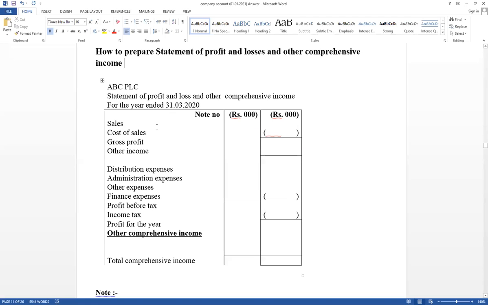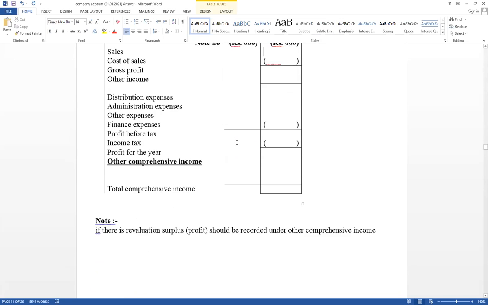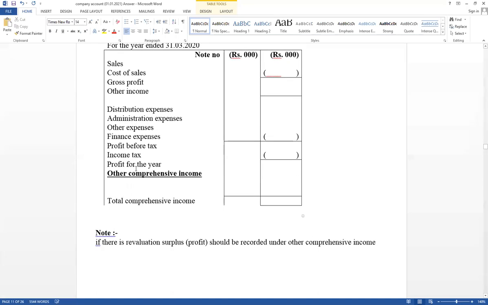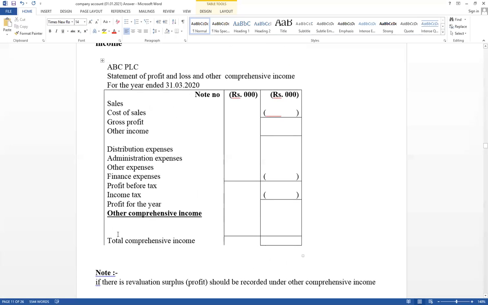Sales should be included in the income statement after deducting sales return; it cannot be disclosed here. Directly, sales should be included here after deducting sales return. Right, income tax. Then under other comprehensive income, if there is a revaluation surplus, it should be included under other comprehensive income.